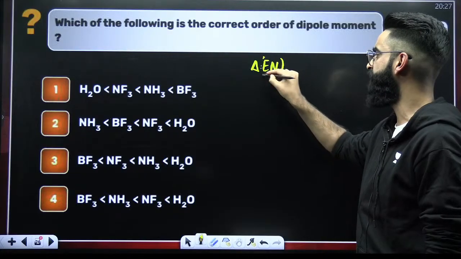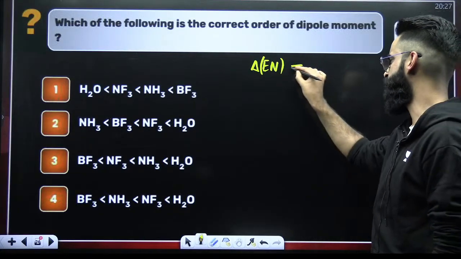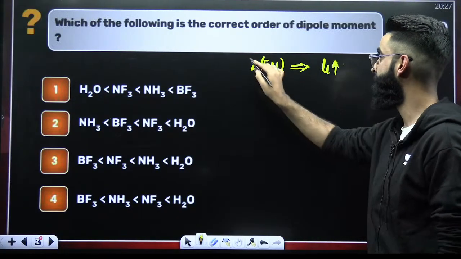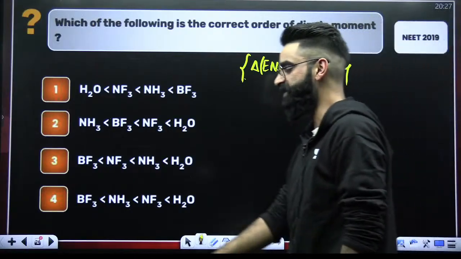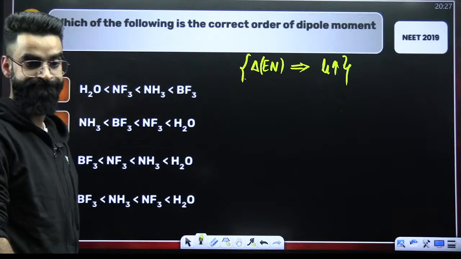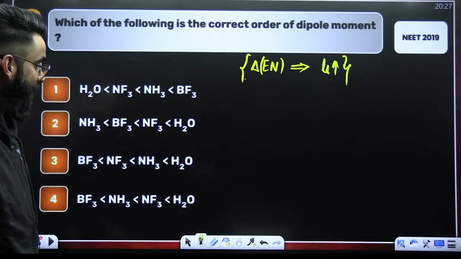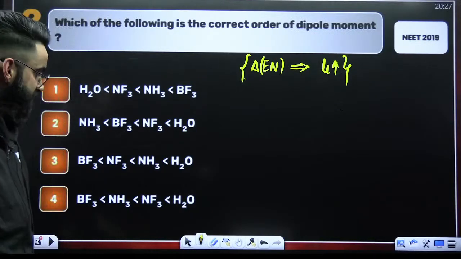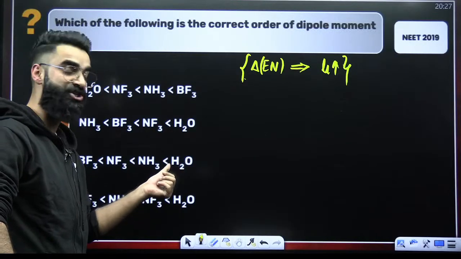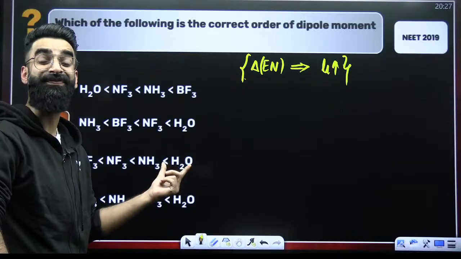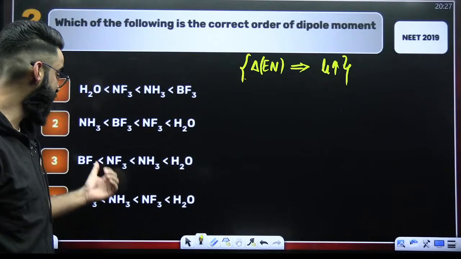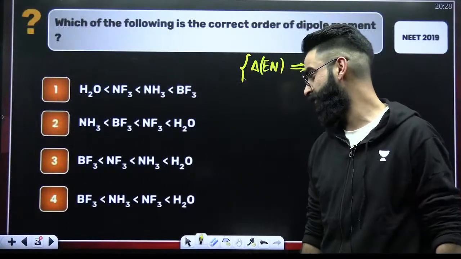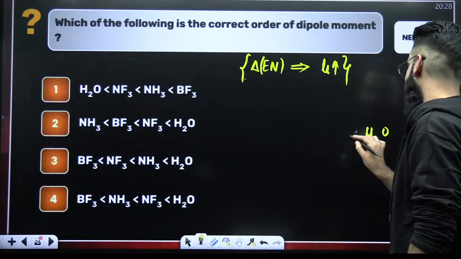The greater the electronegativity difference between the atoms, generally the greater the dipole moment. So what is the answer? Where is the electronegativity difference more between the atoms? My dear students, the O-H electronegativity difference is more than that of N-H, which is more than that of N-F, which is more than that of B-F. So basically H2O will have the maximum dipole moment.